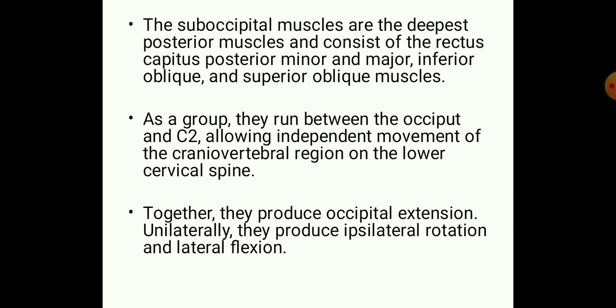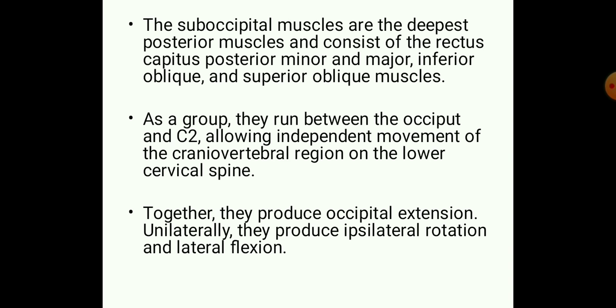These are small muscles, deeper to the longissimus group of muscles.